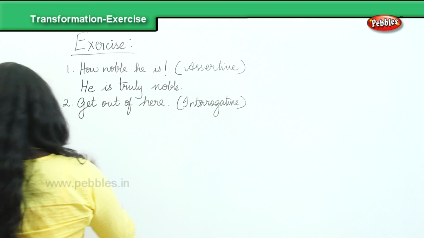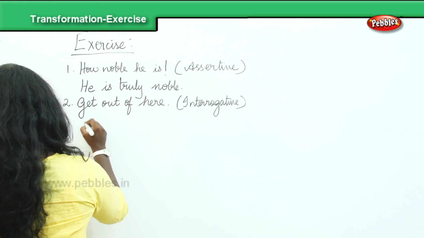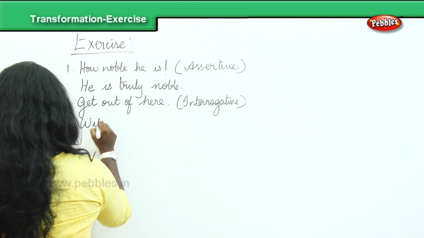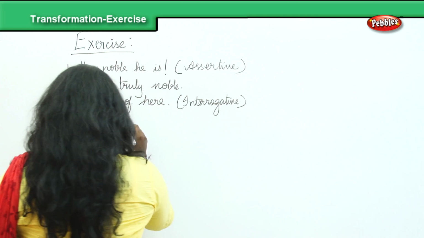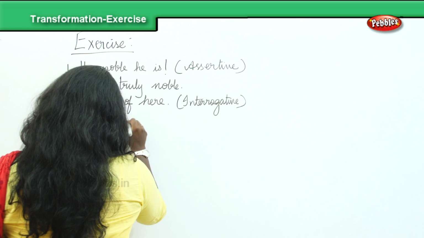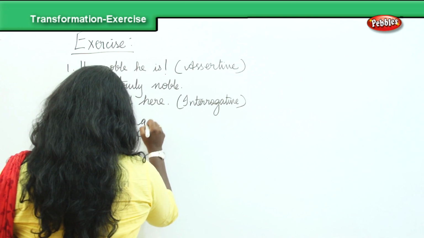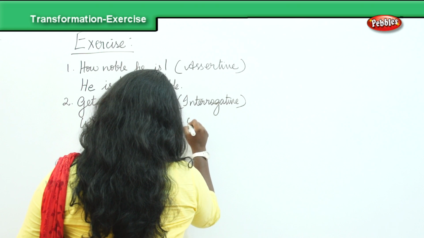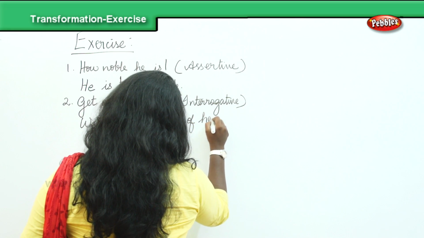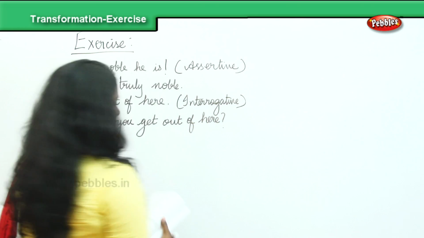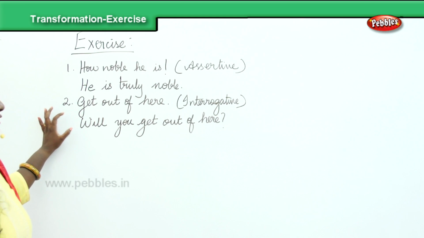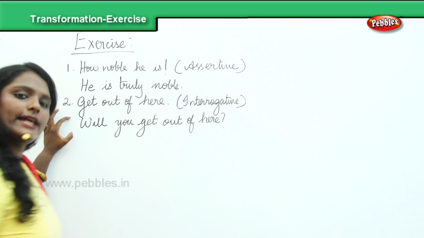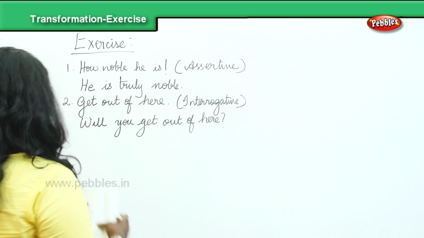So converting it into interrogative, will you get out of here? So that is how you convert this into an interrogative sentence.